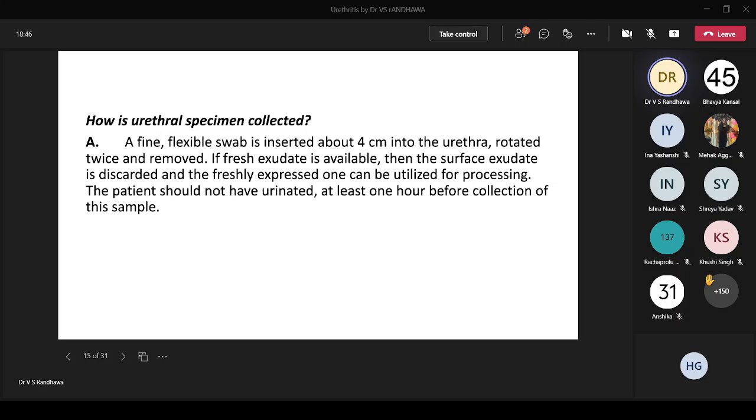which we can use for diagnosis. Another thing you should know is you should not let the patient urinate at least 1 hour before collection of the sample. This is also obvious. If he passes urine, whatever material is there is going to get washed away with the urine. Okay, so that's the technical aspect that you should know about the urethral swab.